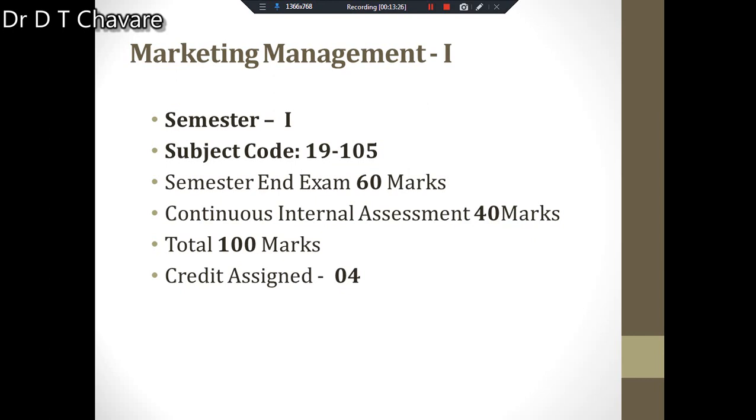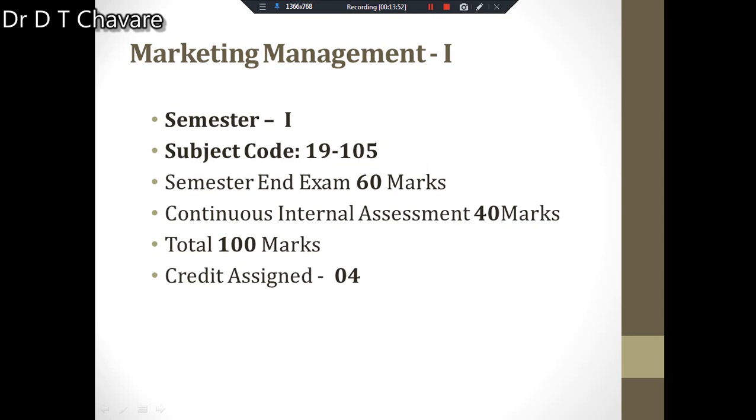19-105. This will be the subject code. Then the semester end exam will be conducted there of 60 marks, and CIA, which means continuous internal assessment, will be conducted of 40 marks. It means a total 100 marks exam will be there, and 4 credits will be assigned for this subject. How many credits will be there?